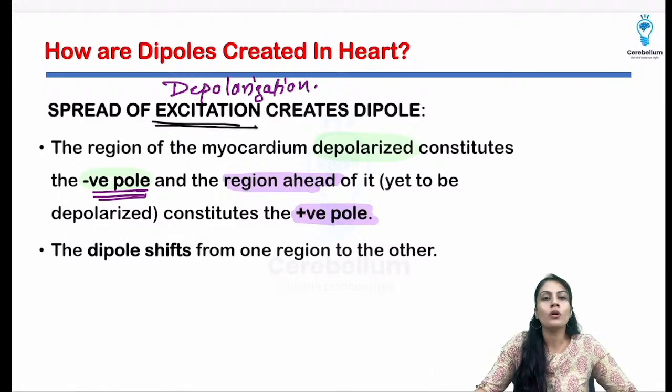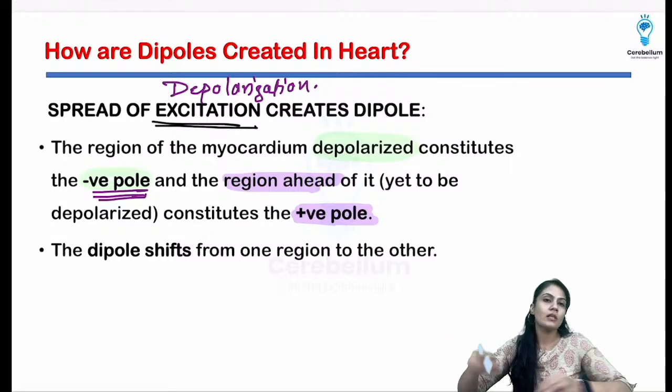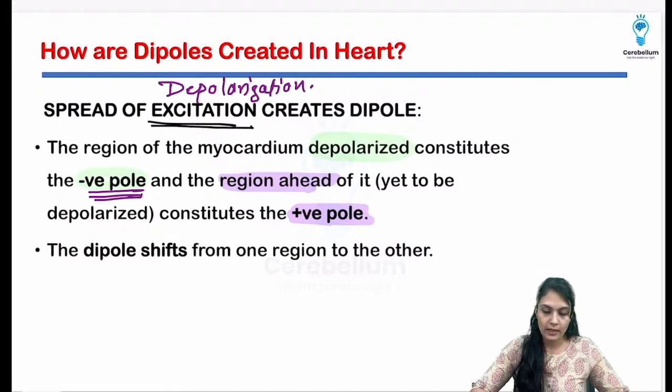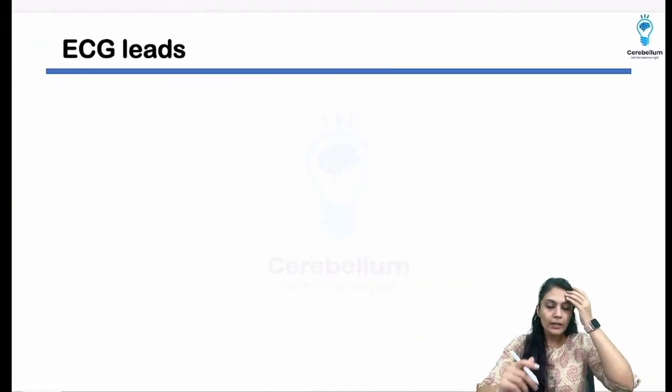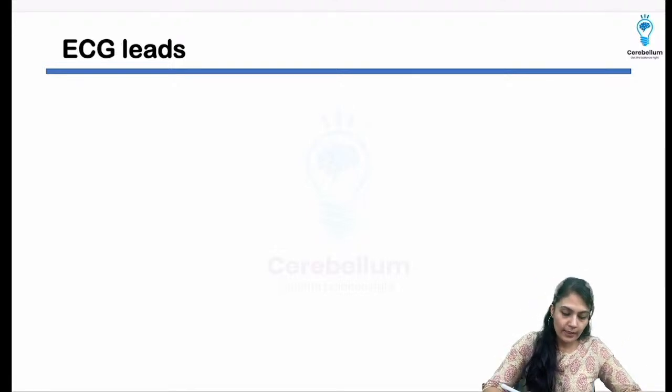Negative and positive pole, the poles shift from one region to another region, and that's how the next and next dipole will be giving us different waves and different depolarizing areas, right? Coming to the ECG leads, that was the principle behind the ECG, how we can record it.